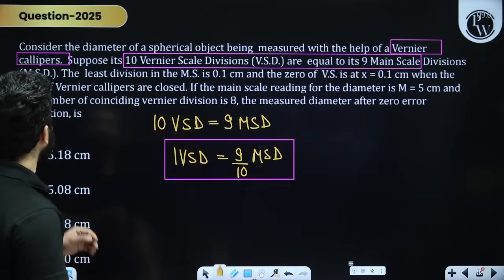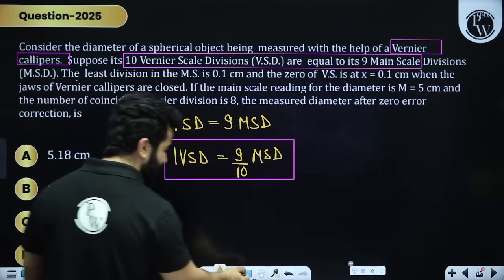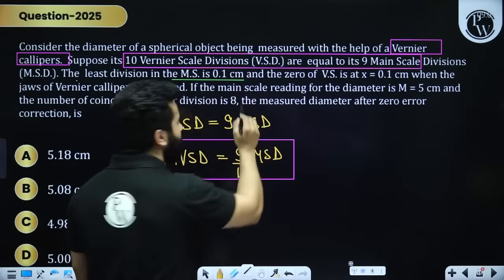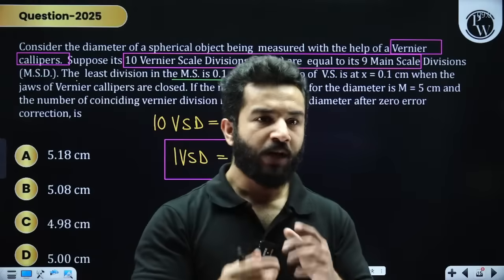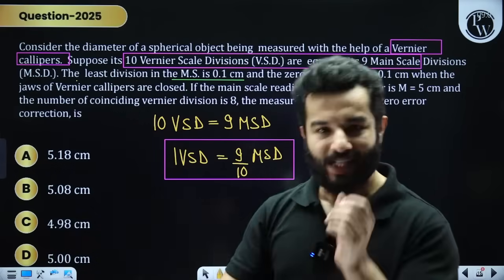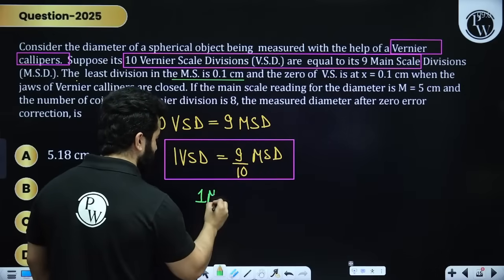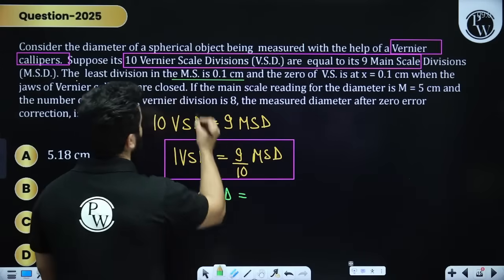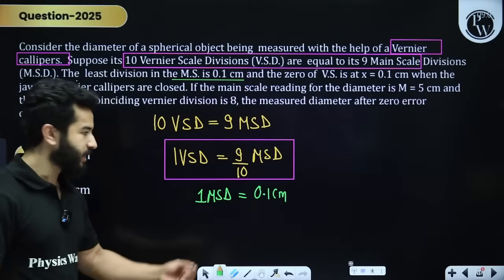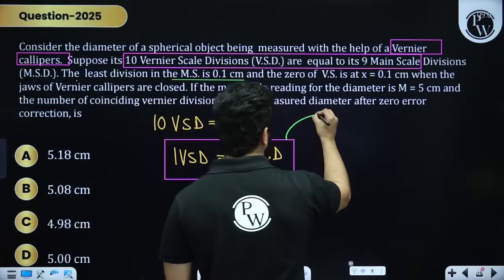And then they are saying the least division of the main scale. Please kindly see that they are going to give you the main scale division in different forms. If they are talking about the least count of main scale, that means they are talking about one main scale division. So one main scale division is actually equal to 0.1 centimeter. Substitute it over here.